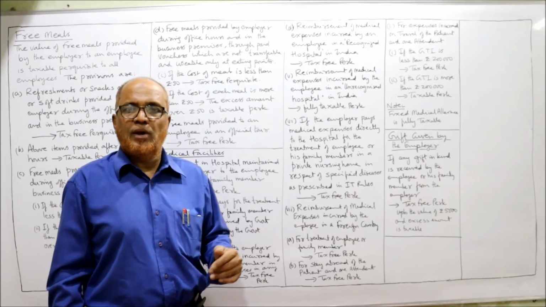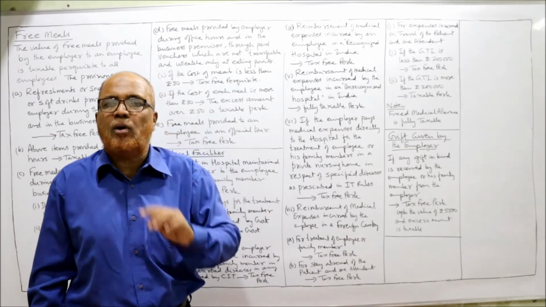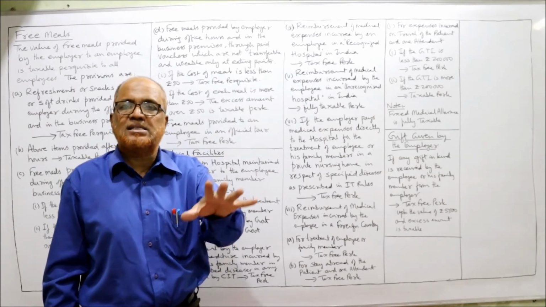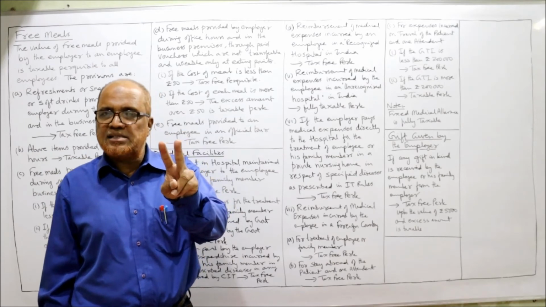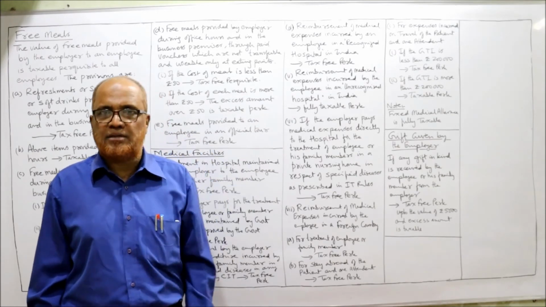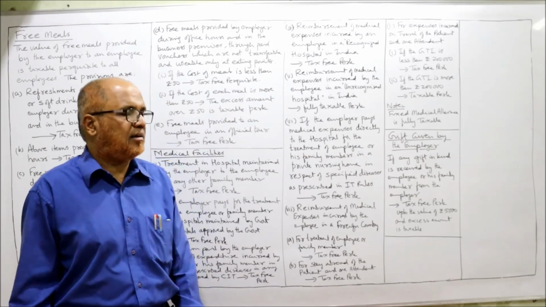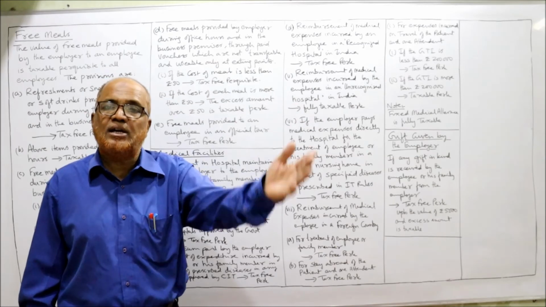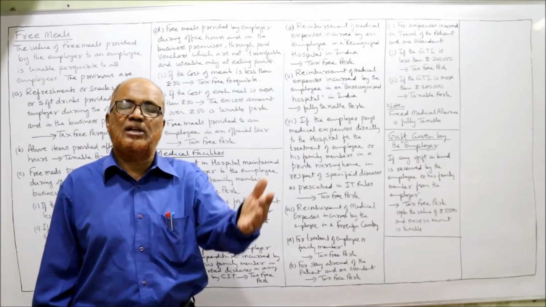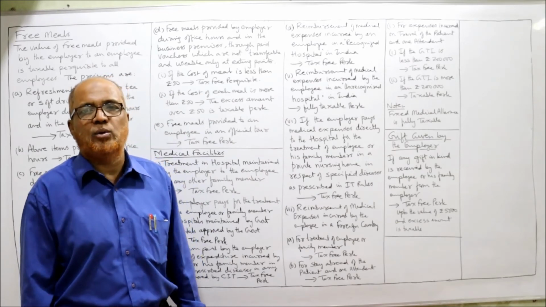Traveling expenditure of the patient and one attendant reimbursed by the employer: the Income Tax Act says see the gross total income. If the gross total income is less than 2 lakh, that is also exempted. Suppose the gross total income of the employee is more than 2 lakh rupees, then travel expenditure becomes a taxable perquisite.